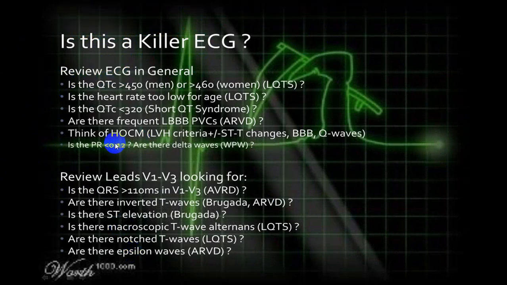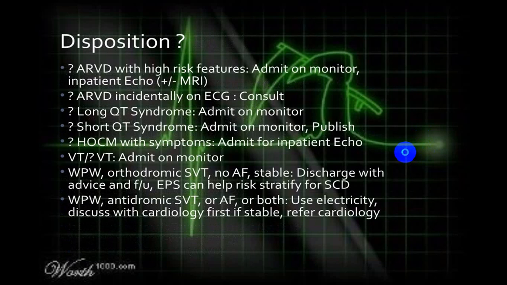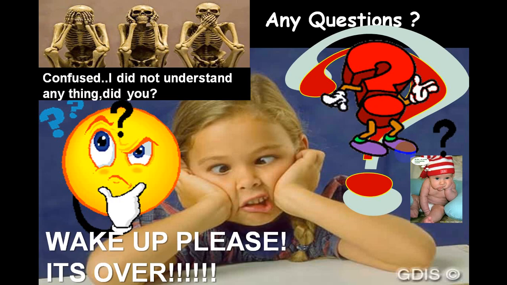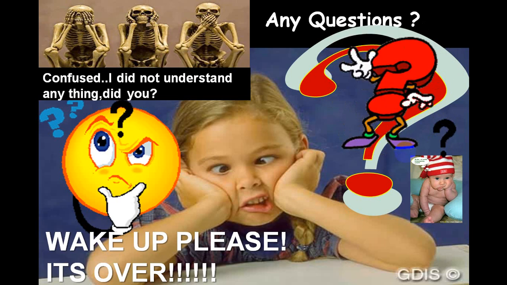This is a repetition. Only we have not mentioned hypertrophic obstructive cardiomyopathy, in which you will have LVH criteria, ST-T changes, bundle branch block pattern, and appearance of a Q wave in V5, V6. If you get that, suspect hypertrophic obstructive cardiomyopathy. We have already done all other things in previous ECGs. Look at all these conditions: ARVD, long QT, short QT, hypertrophic obstructive cardiomyopathy, WPW syndrome, etc. Here I end my lecture.